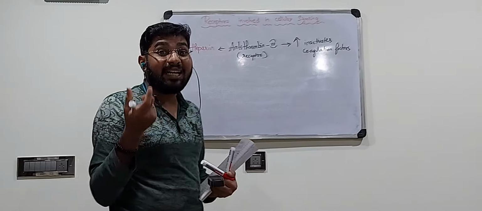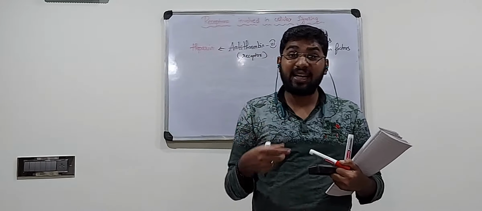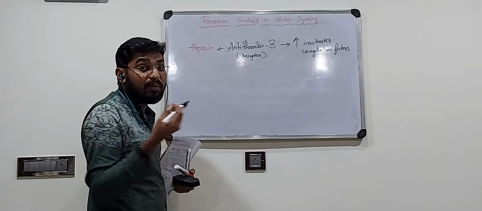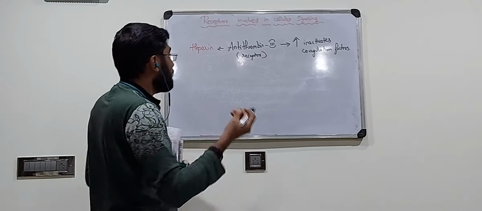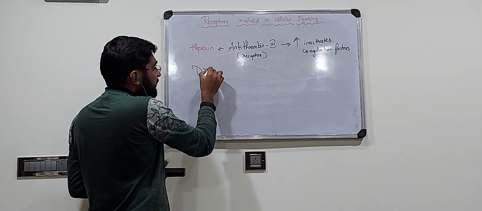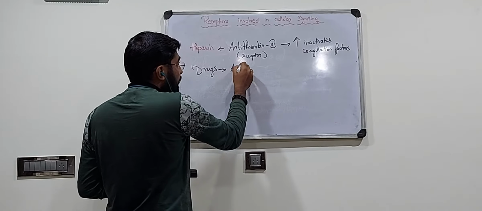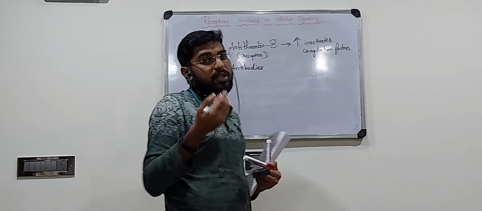Like that, there are certain drug substances, the drugs that we take from the pharmaceutical industries, which are all targeted to certain antibodies. Those antibodies are present in the plasma, so even they act as extracellular receptors. The drug acts as a ligand that binds to the antibodies, and these antibodies might bring about some other action.